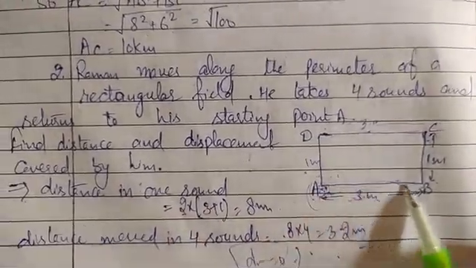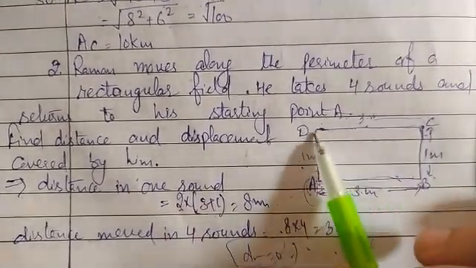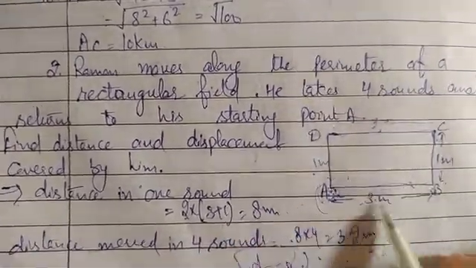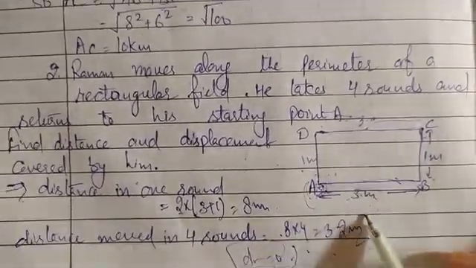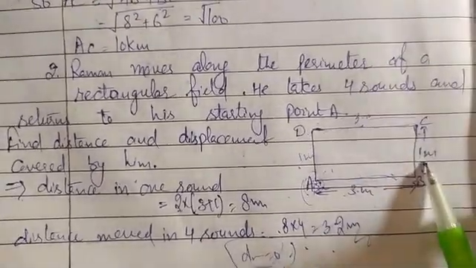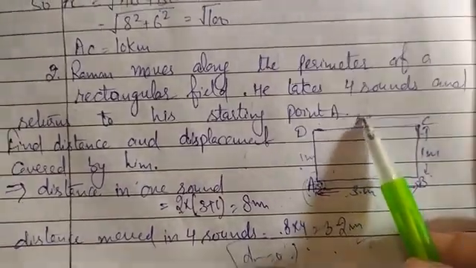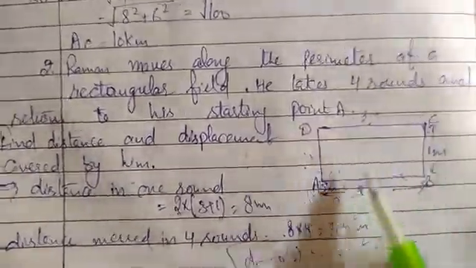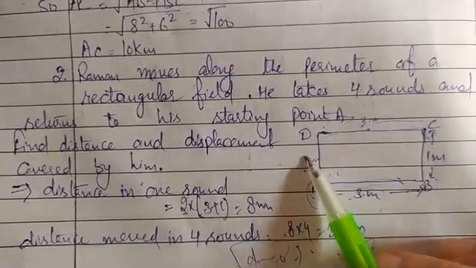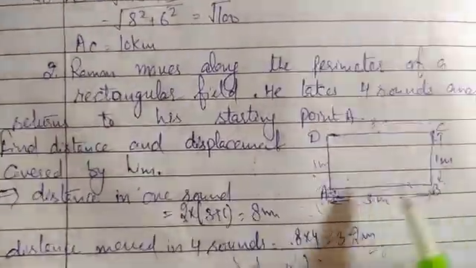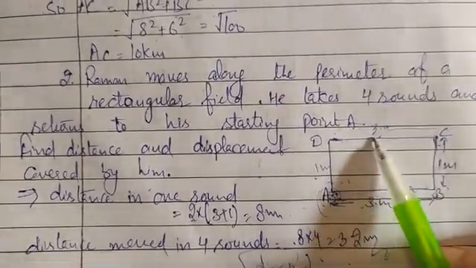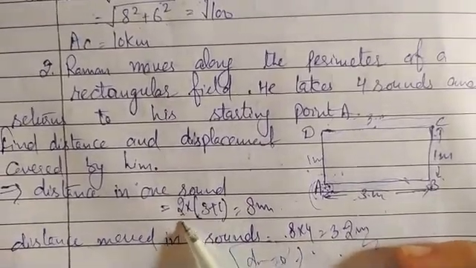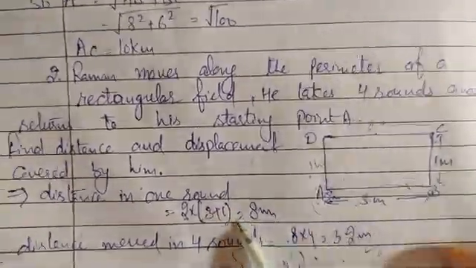One round means going from A to B, B to C, C to D, and then D to A. The distance covered in one round is 3 meter plus 1 meter plus 3 meter plus 1 meter, because this is a rectangular field, so opposite sides are equal. That is equal to 8 meter.